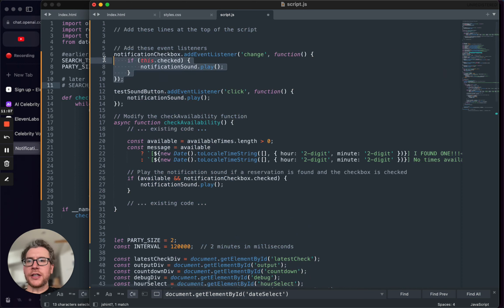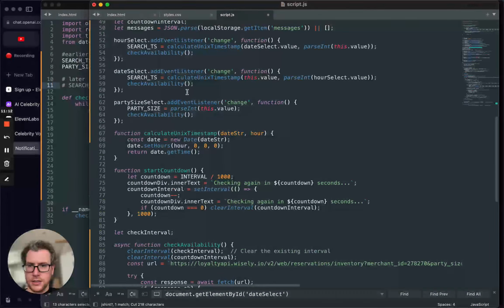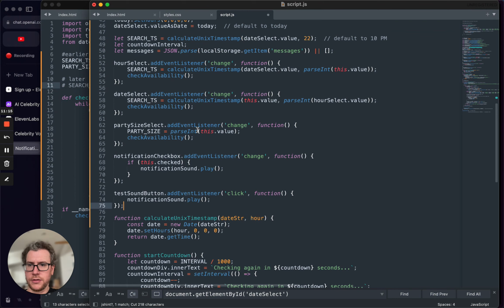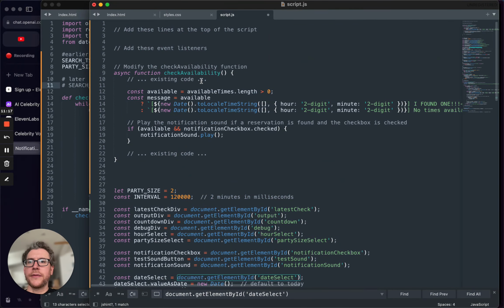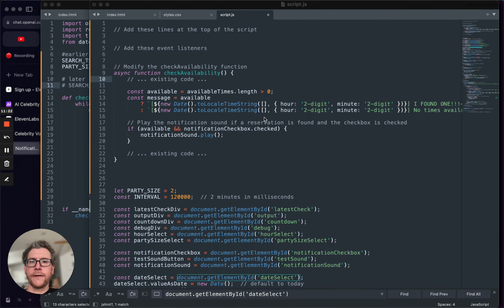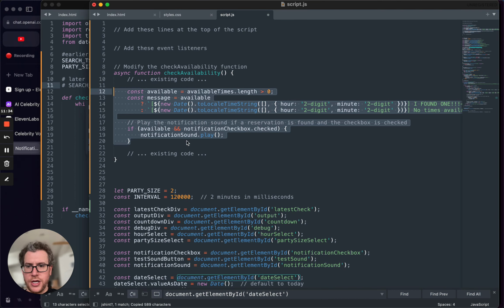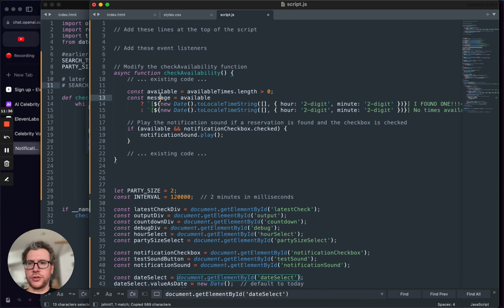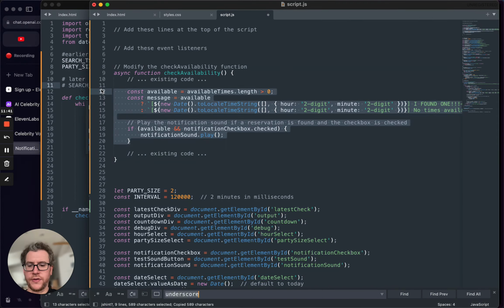Then we're going to add this to the event listeners. Easy peasy. Down here, the other event listeners. And then we're going to modify this. It's a little trickier when you've got these kinds of functions, existing code, because you're not always sure what the code is. But we're going to try it down here. Sometimes I'll just search for like available to find it.